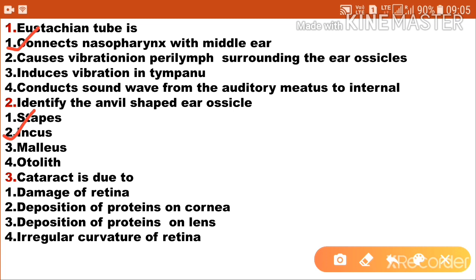Cataract is due to: first, damage of the retina; second, deposition of proteins on the cornea; third, deposition of proteins on the lens; fourth, irregular curvature of the retina. Cataract is due to deposition of proteins on the lens. Option 3 is the correct answer.